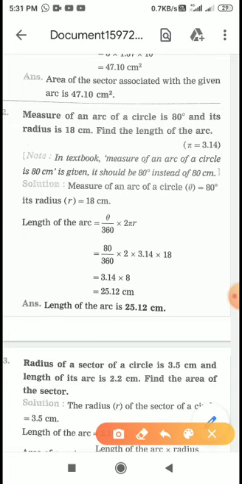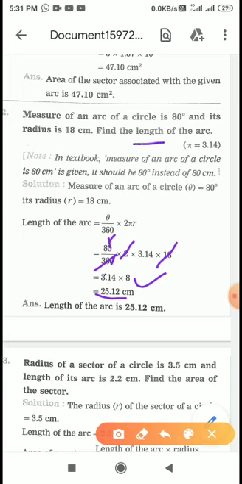Okay, see, here I am doing a little bit. 0 and 0 get cancelled, only 0. So now it is 8 upon 36. Then 18 2s are 36. इसका 0 तो पहले से कट हो गया है. 18 2s are 36 और 36 भी चला जाएगा, और ये 0 भी कट हो चुका है ऊपर वाला. ठीक है. So what is remaining? 8 and 3.14. So 3.14 into 8 is 24.12. So it is length of arc.